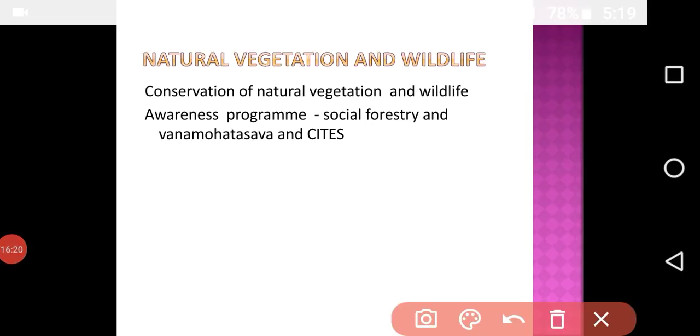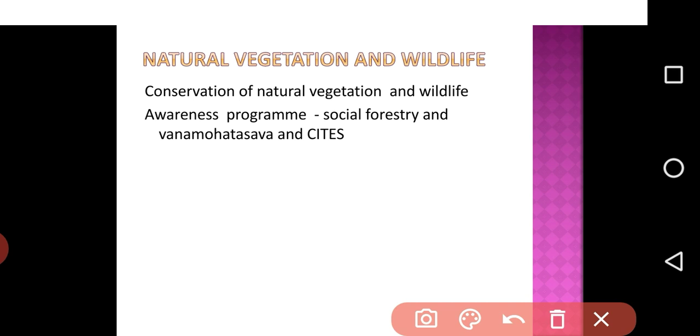Next, natural vegetation and wildlife. Natural vegetation and wildlife are valuable resources. Plants provide us timber, give shelter to animals and produce the oxygen we breathe. They also protect the soil to grow essential crops.